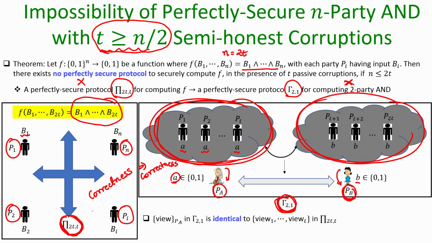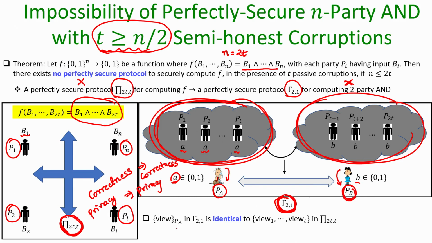Can I say that the privacy of this protocol pi also implies the privacy of protocol gamma? And the answer is yes. Why so? In the protocol gamma, it could be either the party PA or it could be the party PB who could be corrupt, because in the protocol gamma it is a secure two party protocol, there are no 2t parties. The protocol code of t parties is run by PA and the protocol code of t parties is run by PB. So, there are only two parties.